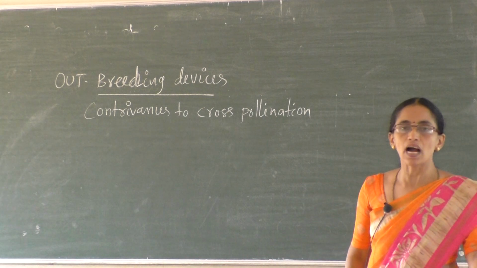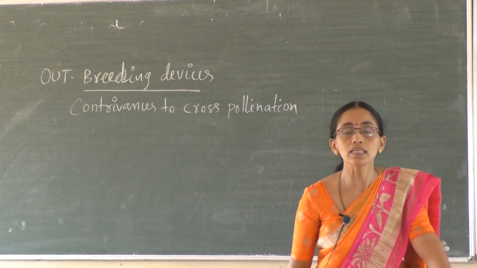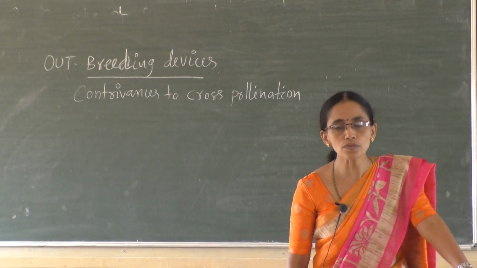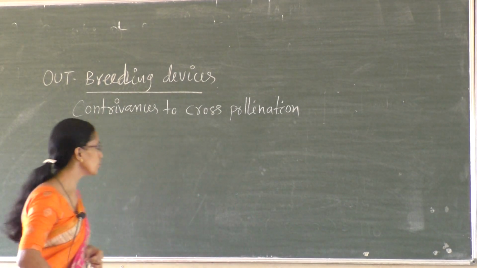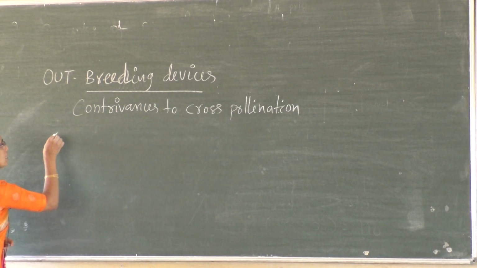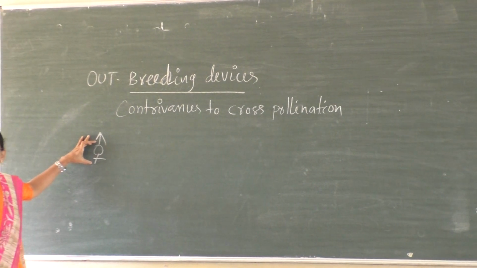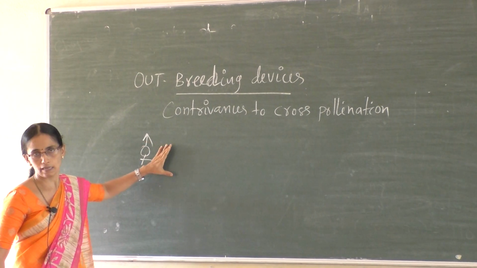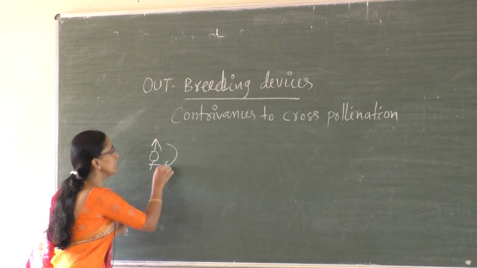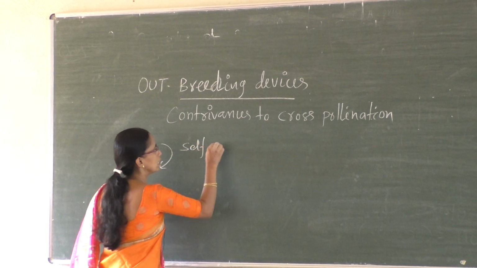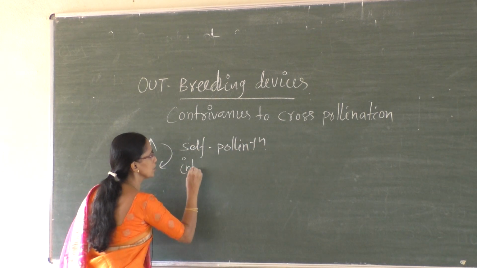Outbreeding devices. Outbreeding refers to nothing but cross pollination. Most of the angiosperms produce bisexual flowers. So when the flowers are bisexual, the possible pollination is self. So think of continuous self-pollination. Continuous self-pollination leads to inbreeding depression.